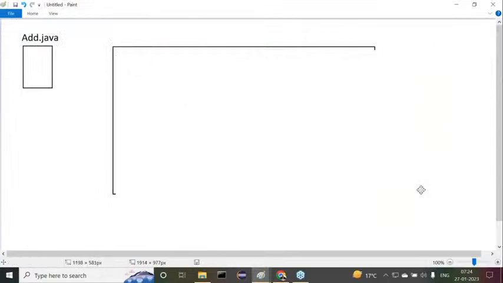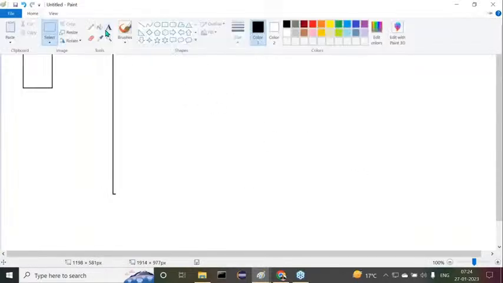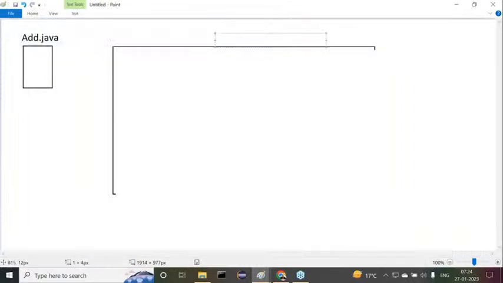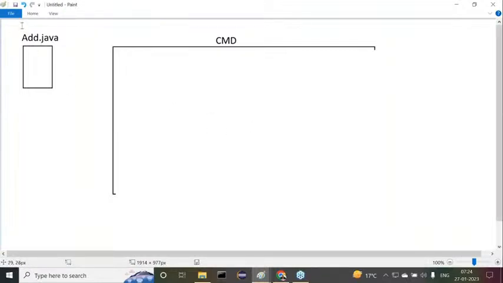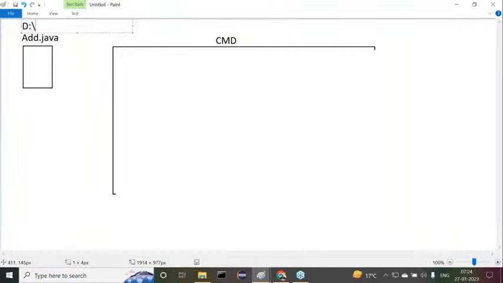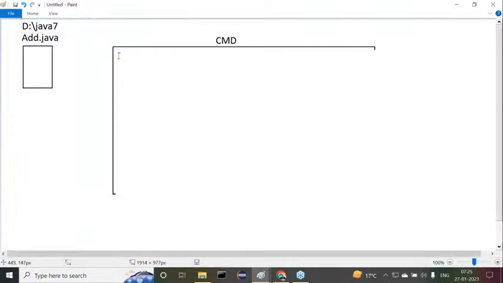So now here I'm going to open the command prompt. Now this is the command prompt. Inside this command prompt, go to the location where we prepared this Java file. For example, d:/Java 7. In this location I prepared this add.java file.